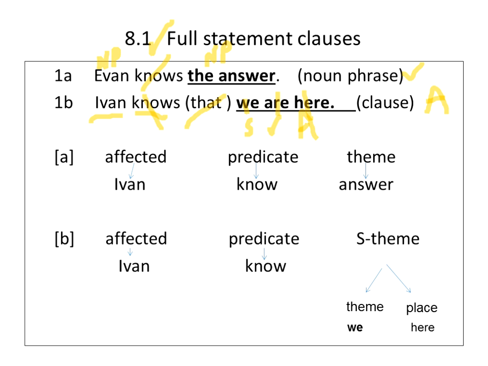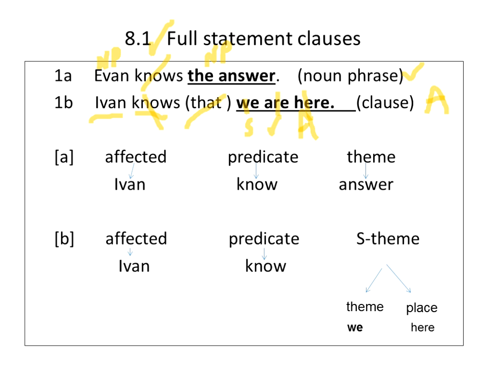But now there's so many elements. There's a subject, there's a verb, there's an adverbial. Now this is the main verb, this is the main subject, this is the main verb, but this is the subject of the clause, of the embedded clause. And this is the verb of the embedded clause, and this is the adverbial of the embedded clause, like you took in syntax. This is the second level.